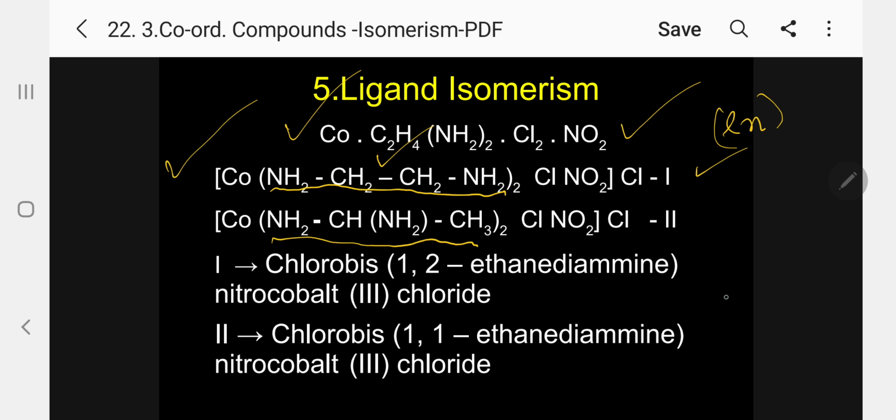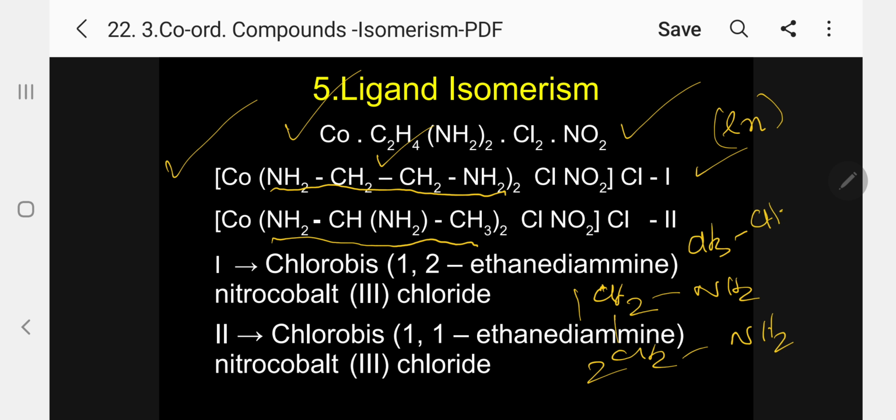In what way? The position. Just see here, the first one: CH2NH2, CH2NH2. This is 1,2-diaminoethane. The second case, what is happening here?